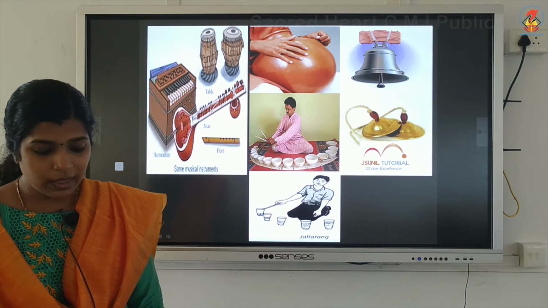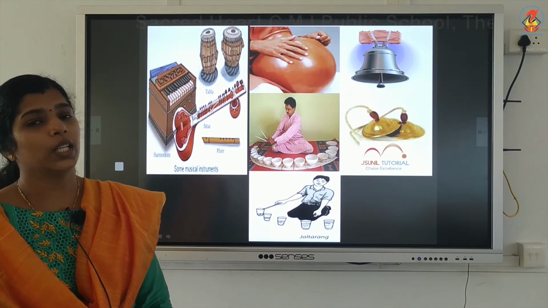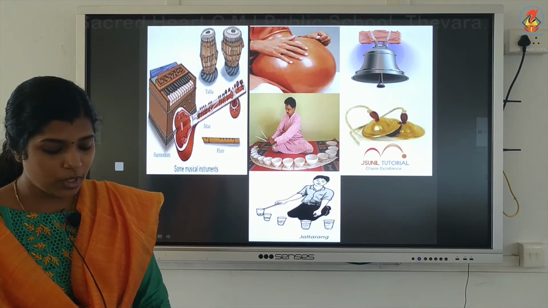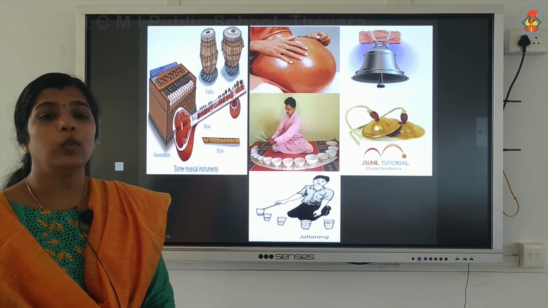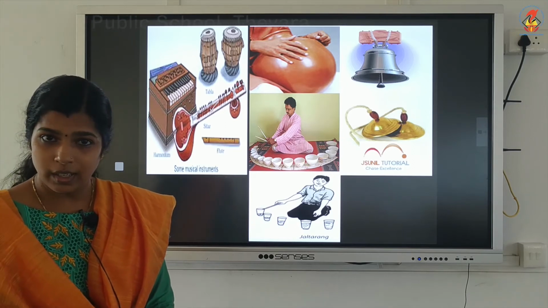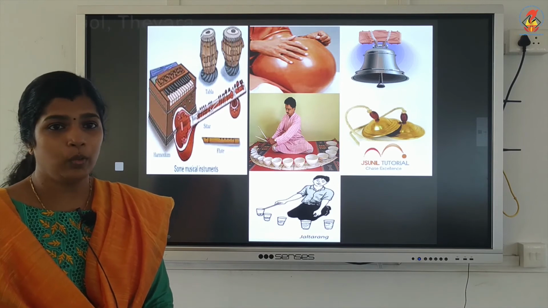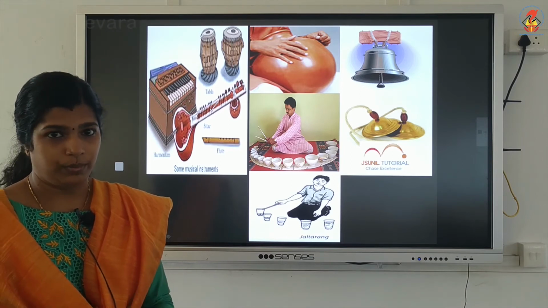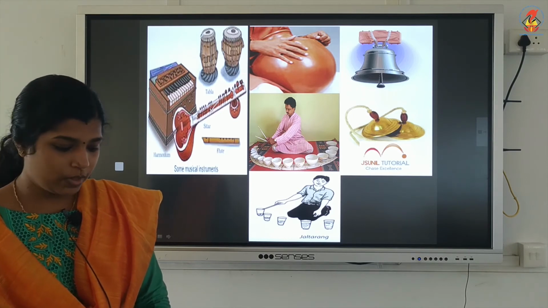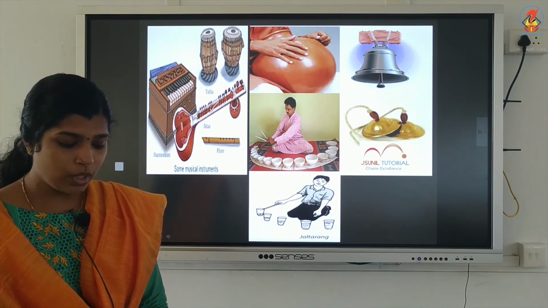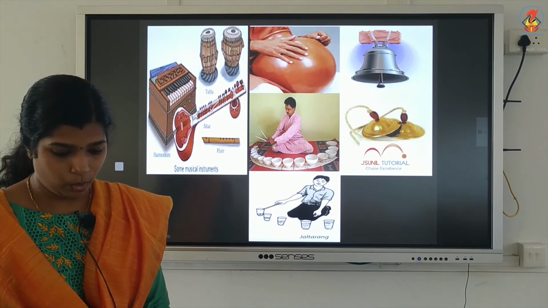So, jal tarang is a device, an arrangement that consists of different bowls filled with water at different levels. Depending upon the level of the water, it will produce a pleasant sound. We will hear a pleasant sound. It is due to the different level of water in the bowls.